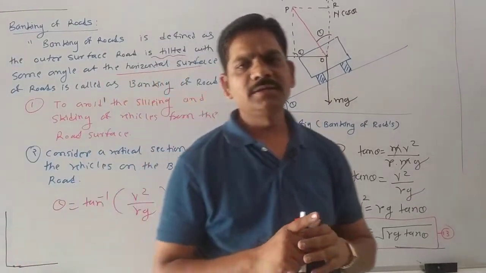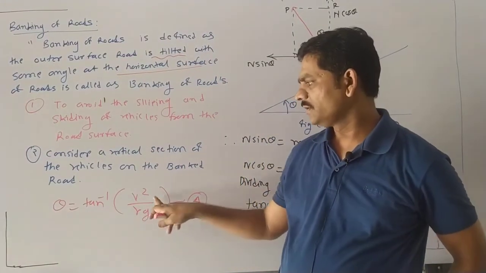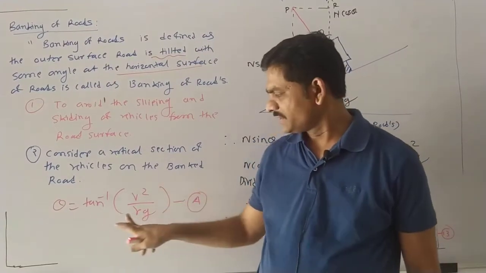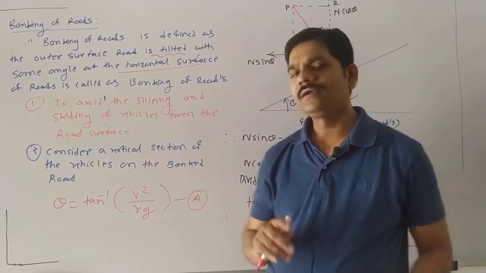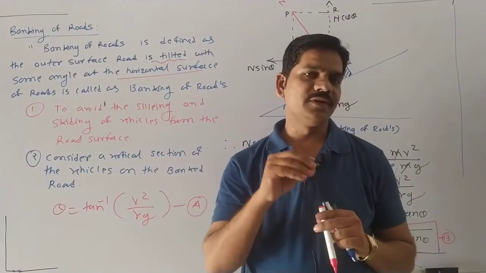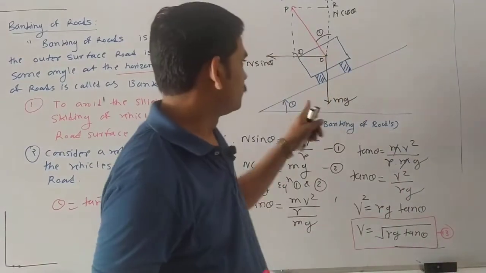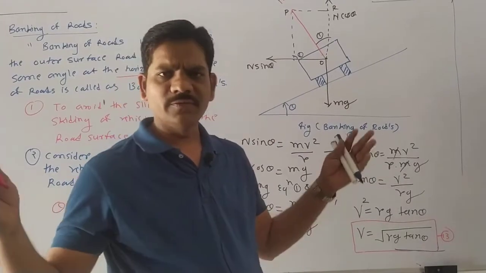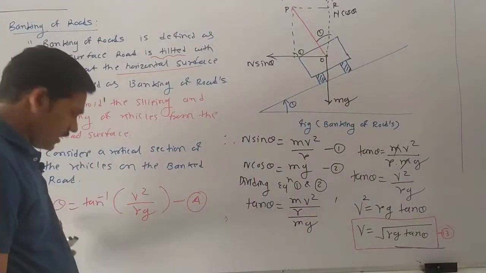If you observe this theta, banking of a road depends upon the speed of the vehicles and upon the radius of the road, which is a circular track, but banking of a road does not depend upon the mass of the vehicles, and this is a very important point regarding the design of banking of roads. Whatever the vehicles, two-wheeler, three-wheeler, four-wheeler, whatever the weights, the mass does not affect the banking of a road. And how is this calculated?